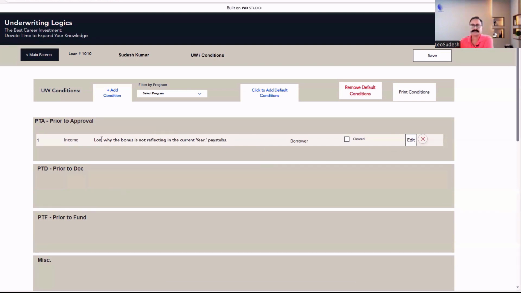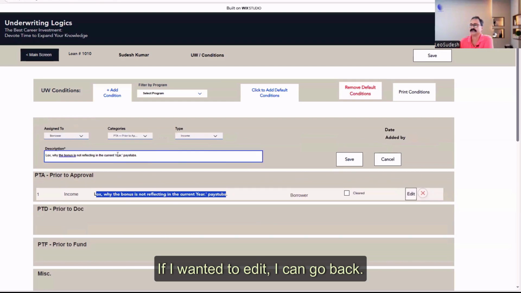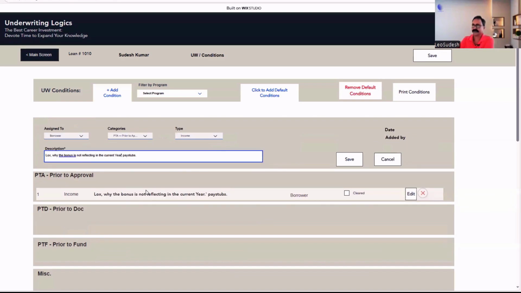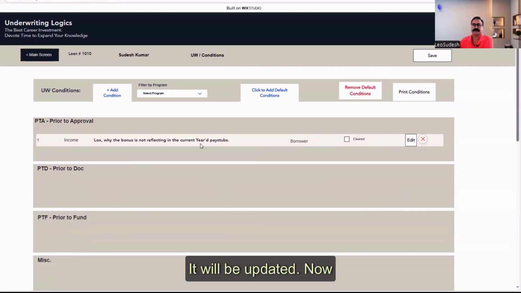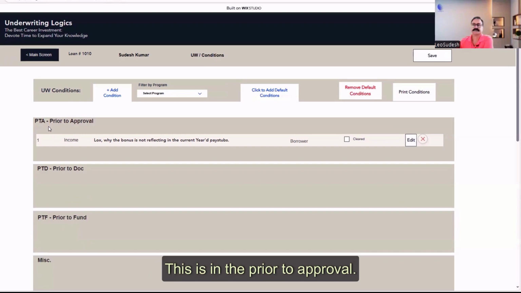Let's say, what was my question? Why someone is asking for this document, right? If I wanted to edit, I can go back and edit this: not reflecting in the current year's pay stubs, or pay stub, and then a full stop. Now save it. It will be updated. Now I can save it. There is one condition prior to approval. This is in the prior to approval.